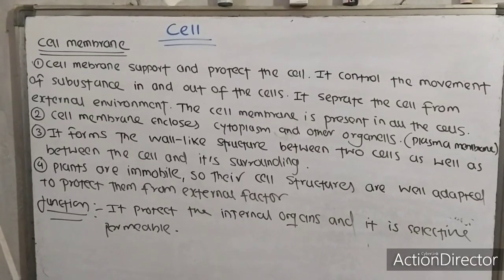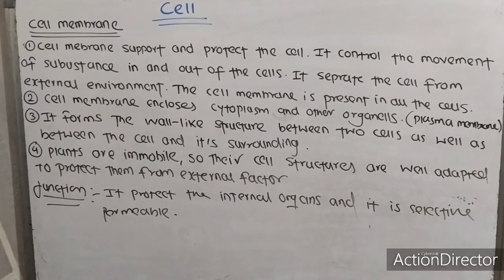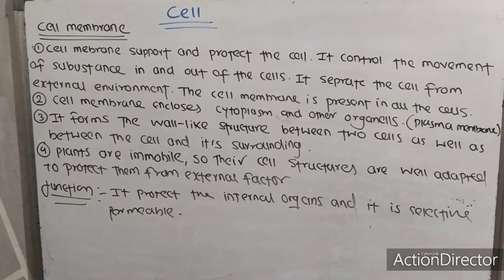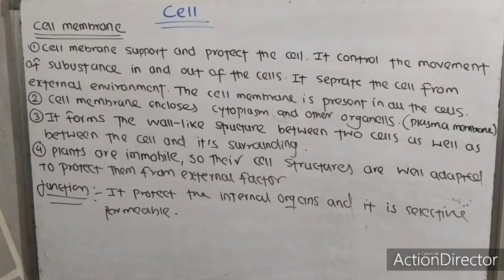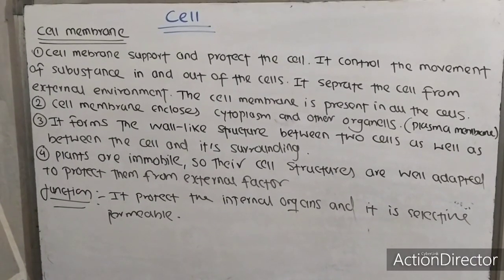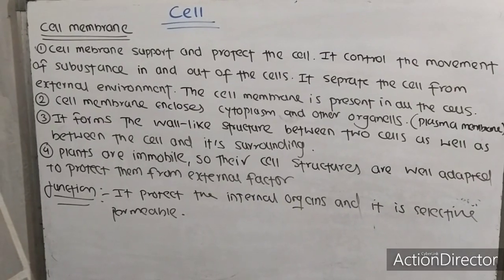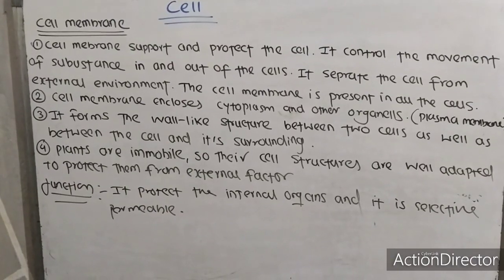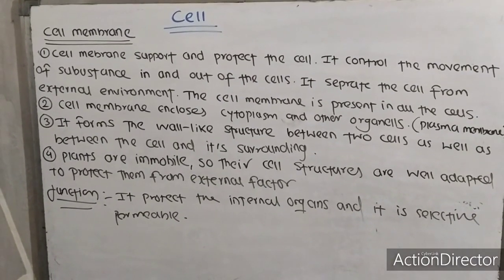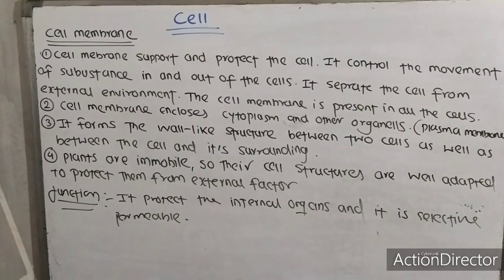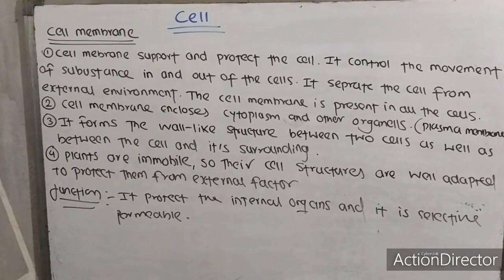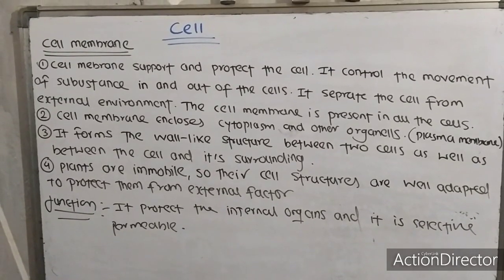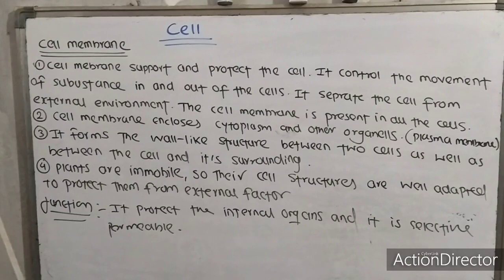Next, the cell membrane includes cytoplasm and other organelles, and hence it is called the plasma membrane. It forms a wall-like structure between two cells as well as between the cells and their surroundings. Plants are immobile, they cannot move, and so their cell structures are well adapted to protect them from external factors. The function of the cell membrane is to protect the internal organs, and it is selectively permeable.